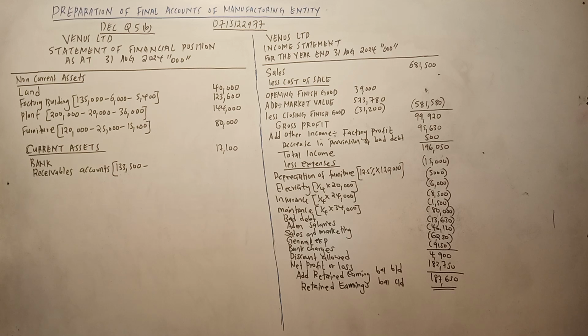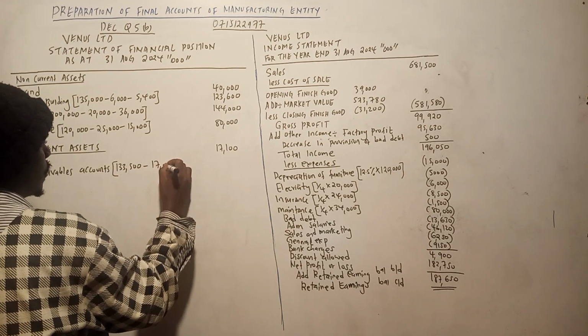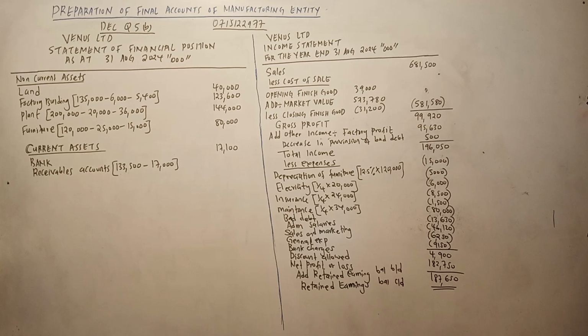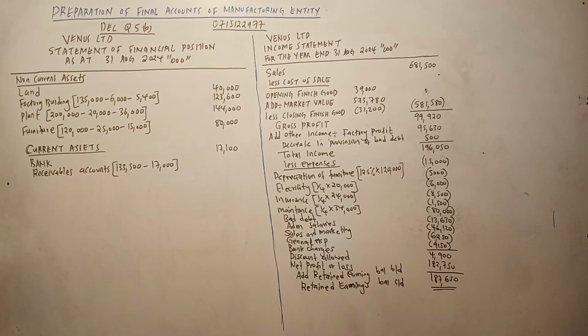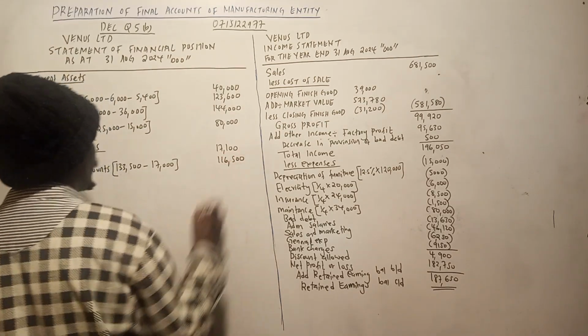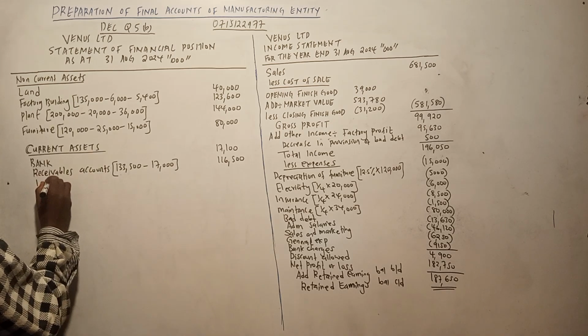So not depreciation, sorry. We are supposed to raise the provision for bad debts, which was 17,000. If you can remember, it was 17,000. I hope you can remember that one. It will compare the increase. So 116,500. Then you can also think about the inventory now.